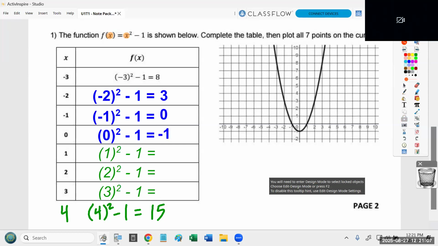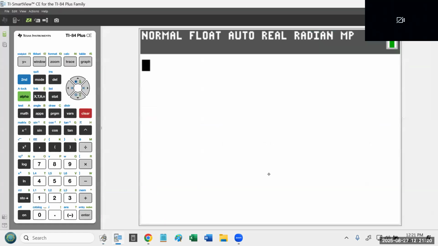It's take a number and square it, and then whatever you get, subtract 1. That's what this equation is telling you to do. Okay? Now, there's a really simple way that you can have the calculator do this for you. Check this out. Follow along with me.